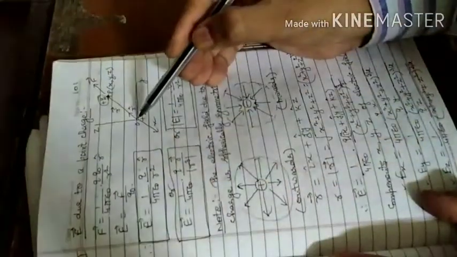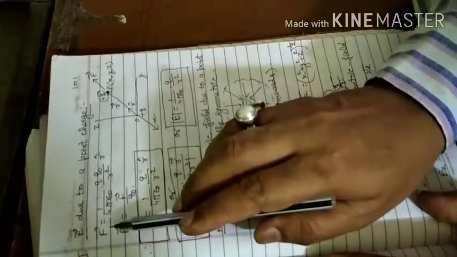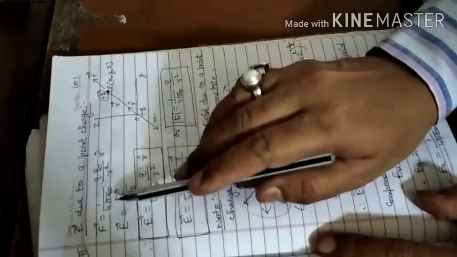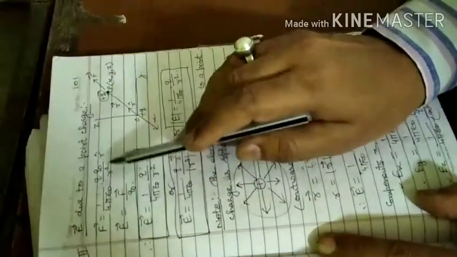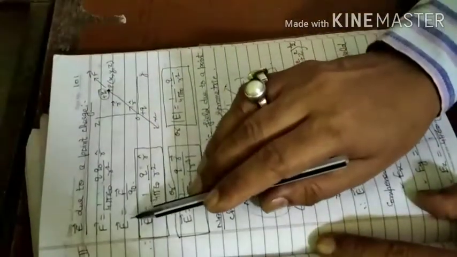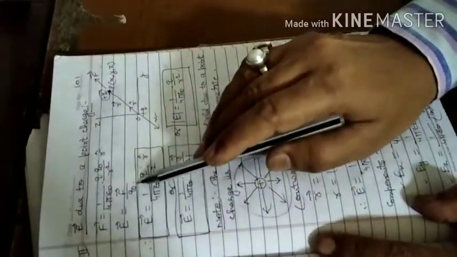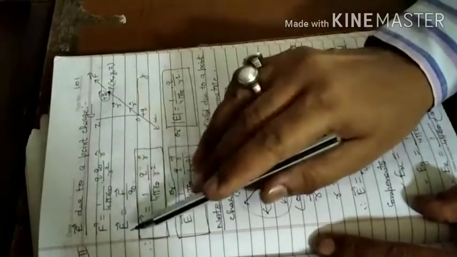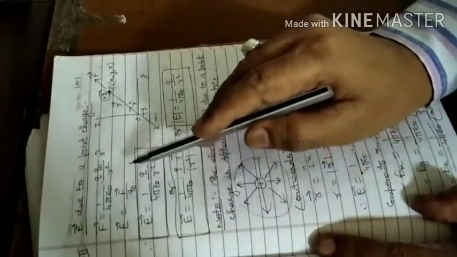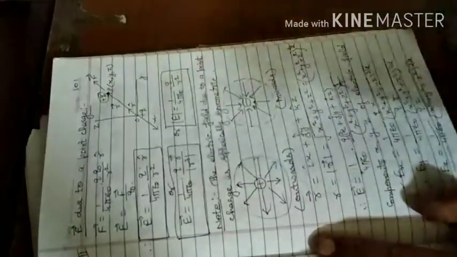If between plus Q and plus Q0 we find the force, that is F is equal to 1 upon 4 pi epsilon naught into Q Q0 upon r square, in the direction of unit vector r. And according to the definition, the electric field is equal to F upon Q0. This is the formula. As per the definition, the electric field may be defined as the force experienced by the unit positive test charge.